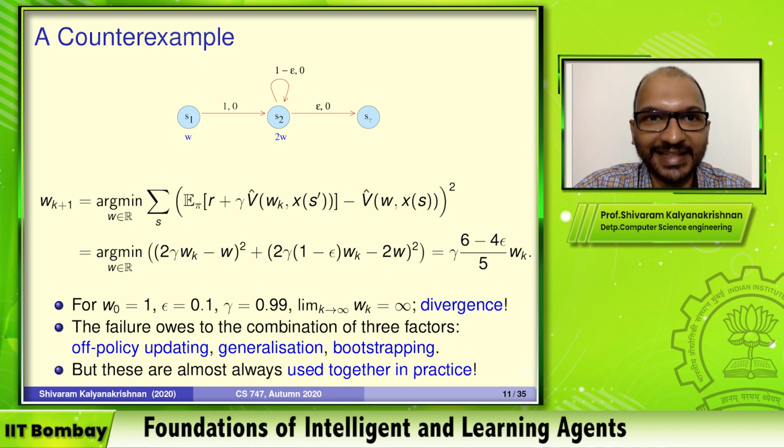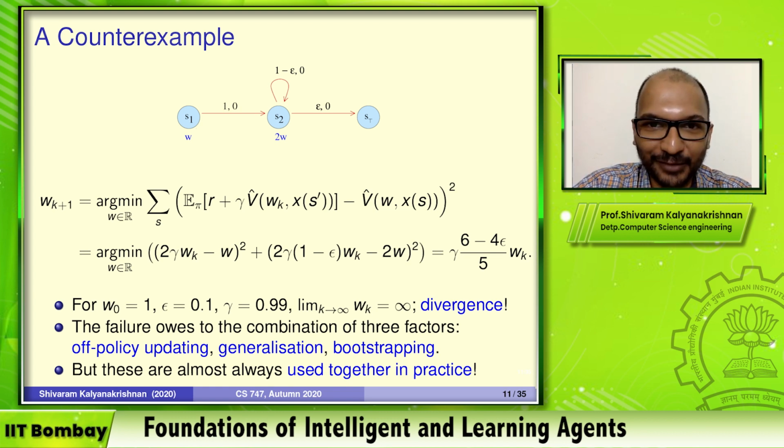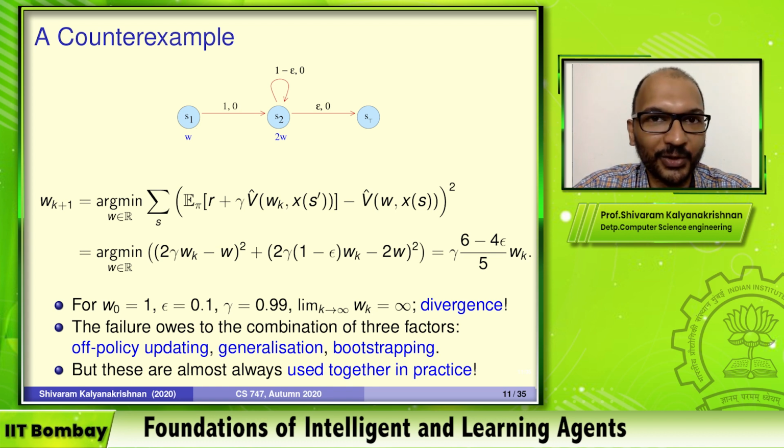So you'll see practical applications of reinforcement learning are replete with all three of these things being used. Take big successes, take AlphaGo if you want, where one part of it is doing value function approximation with neural networks. So there you're using function approximation or generalization. You are using bootstrapping to compute target values, and off policy is a necessary evil. You need to do it when you're doing control.